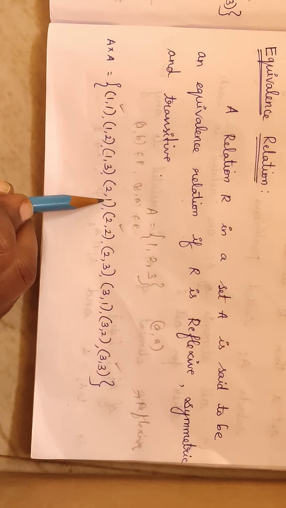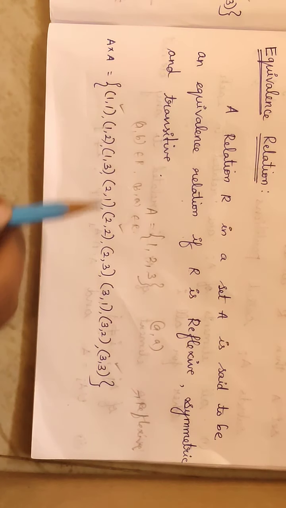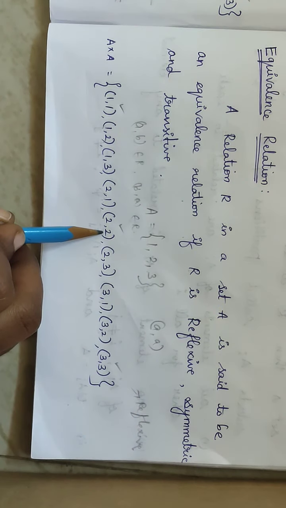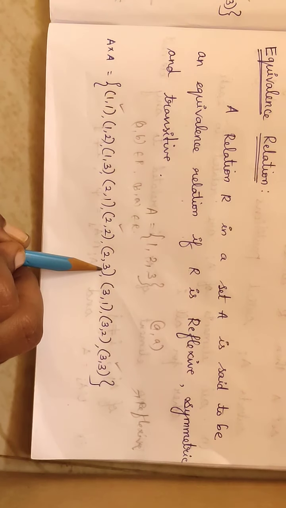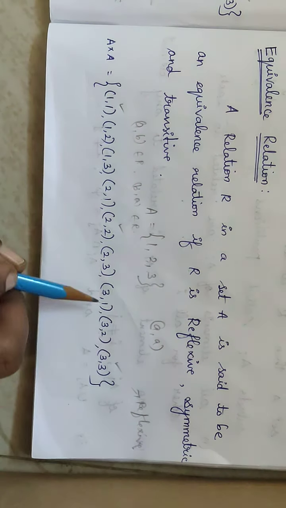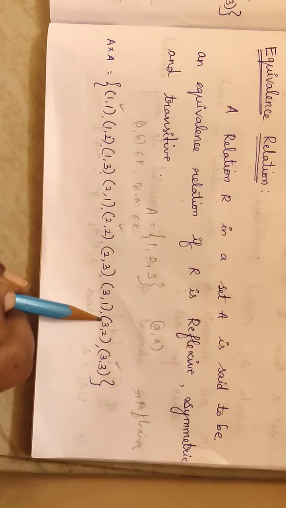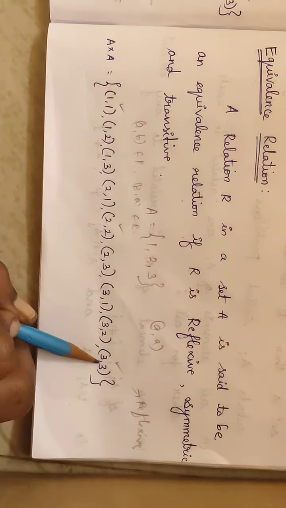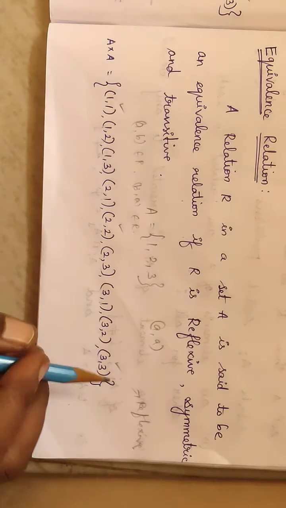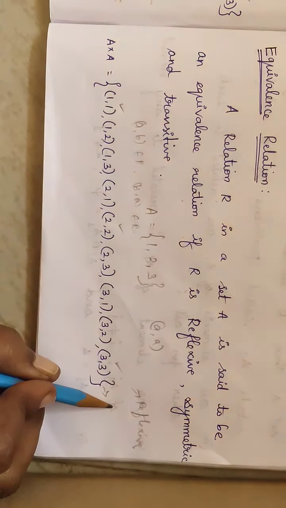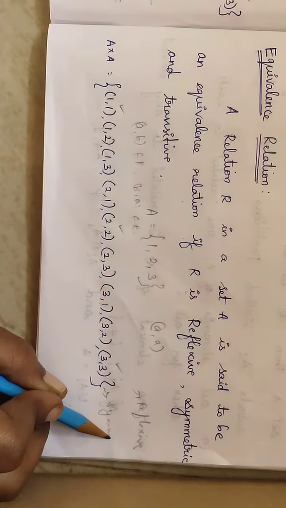Then (2, 1) is there, the next will be (1, 2), this satisfies. (2, 2), next is (2, 2) only. Now (2, 3) is there, the next will be (3, 2). (3, 1), the next set is (1, 3), this is there. (3, 2), next set is (2, 3), that is there. (3, 3), next set is (3, 3) only. Therefore this satisfies the symmetric relation also.